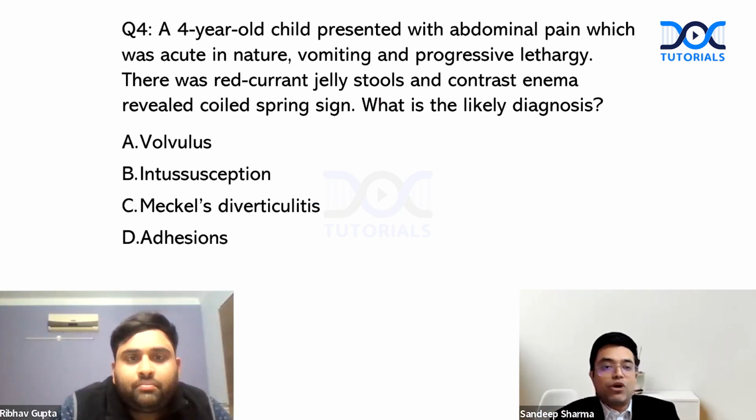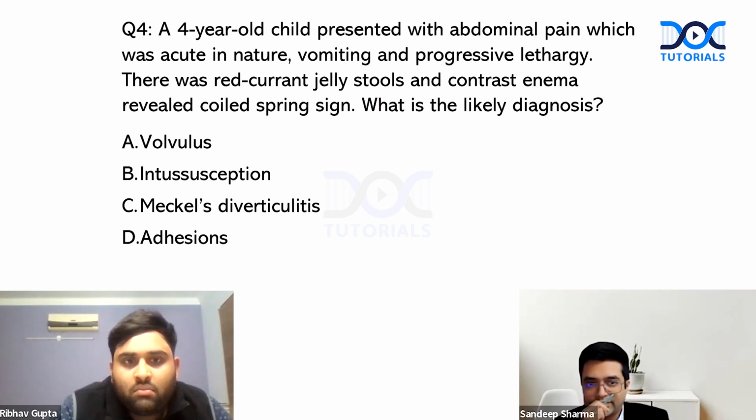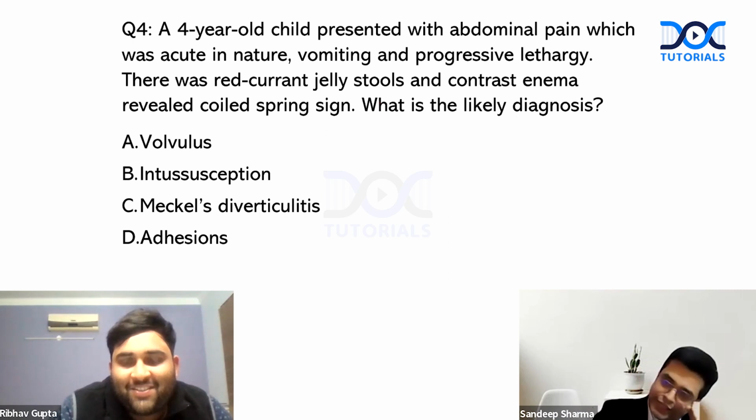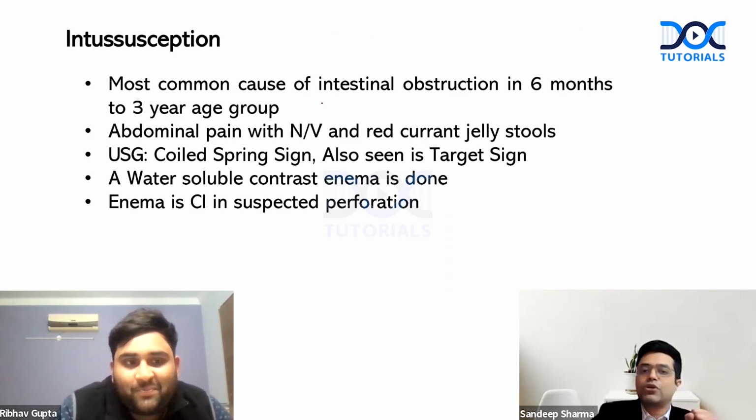A 4-year-old child presented with abdominal pain, which was acute in nature, vomiting, progressive lethargy. There were red currant jelly stools, and contrast enema revealed coiled spring sign. What is the likely diagnosis? Sir, intussusception. Okay, a relatively easy one. The answer is correct. Red currant jelly stools were the giveaway. It is the most common cause of intestinal obstruction in the 6 month to 3-year age group. First point to remember: abdominal pain, nausea, vomiting, red currant jelly stools will be there. Ultrasound can show coiled spring sign. Target sign has also been explained in this.